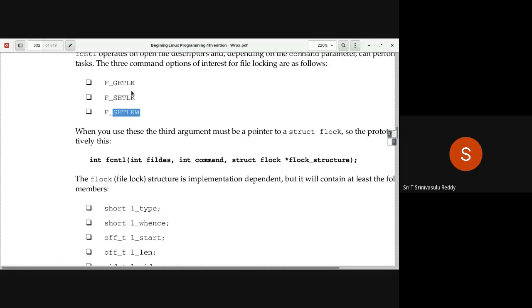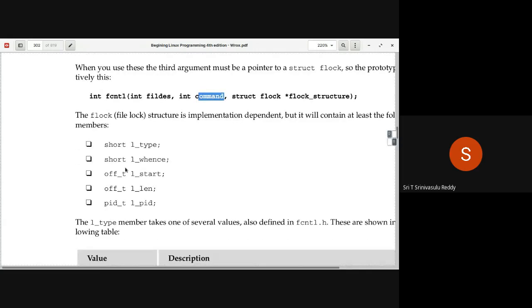So these are the three types of commands that one can give to fcntl as the second parameter. But after that, you have to appropriately initialize the fields within this struct flock before executing fcntl. That's what we are slowly trying to understand.